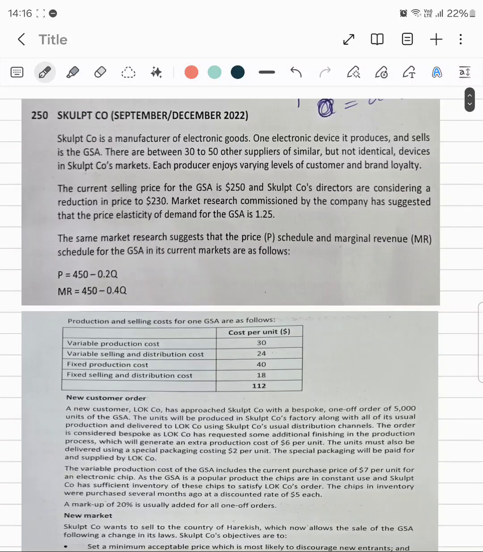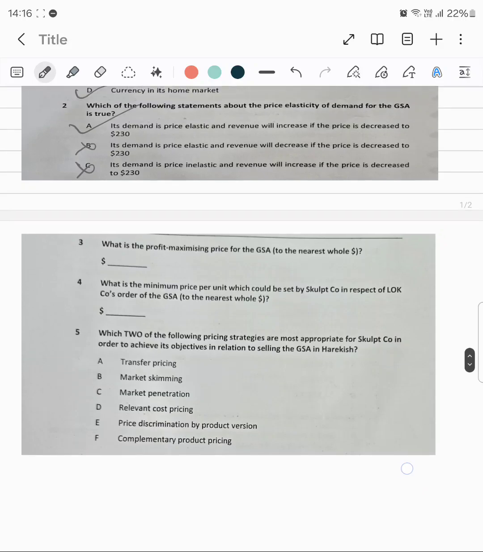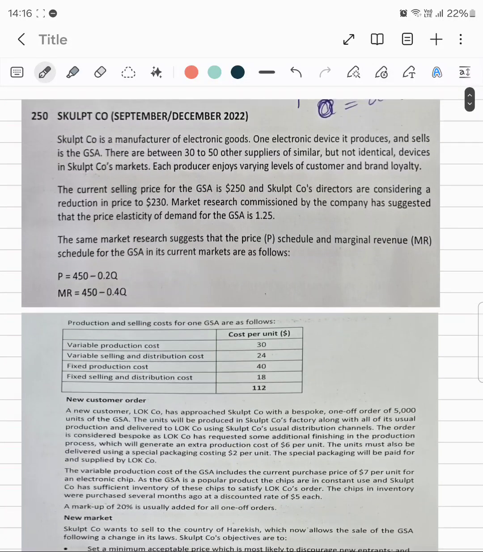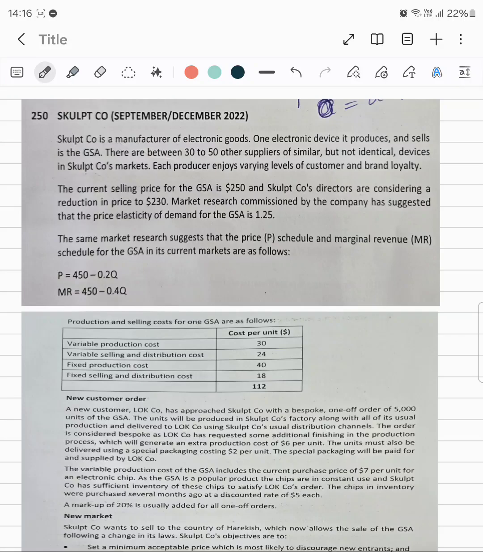Let's read this question first once again. We have to calculate the profit maximizing price. For that, you will have to calculate the marginal revenue. For marginal revenue, you will have to see what the quantity is. Once you have the marginal revenue, put the quantity into the price equation, and then you can get the profit maximizing price.